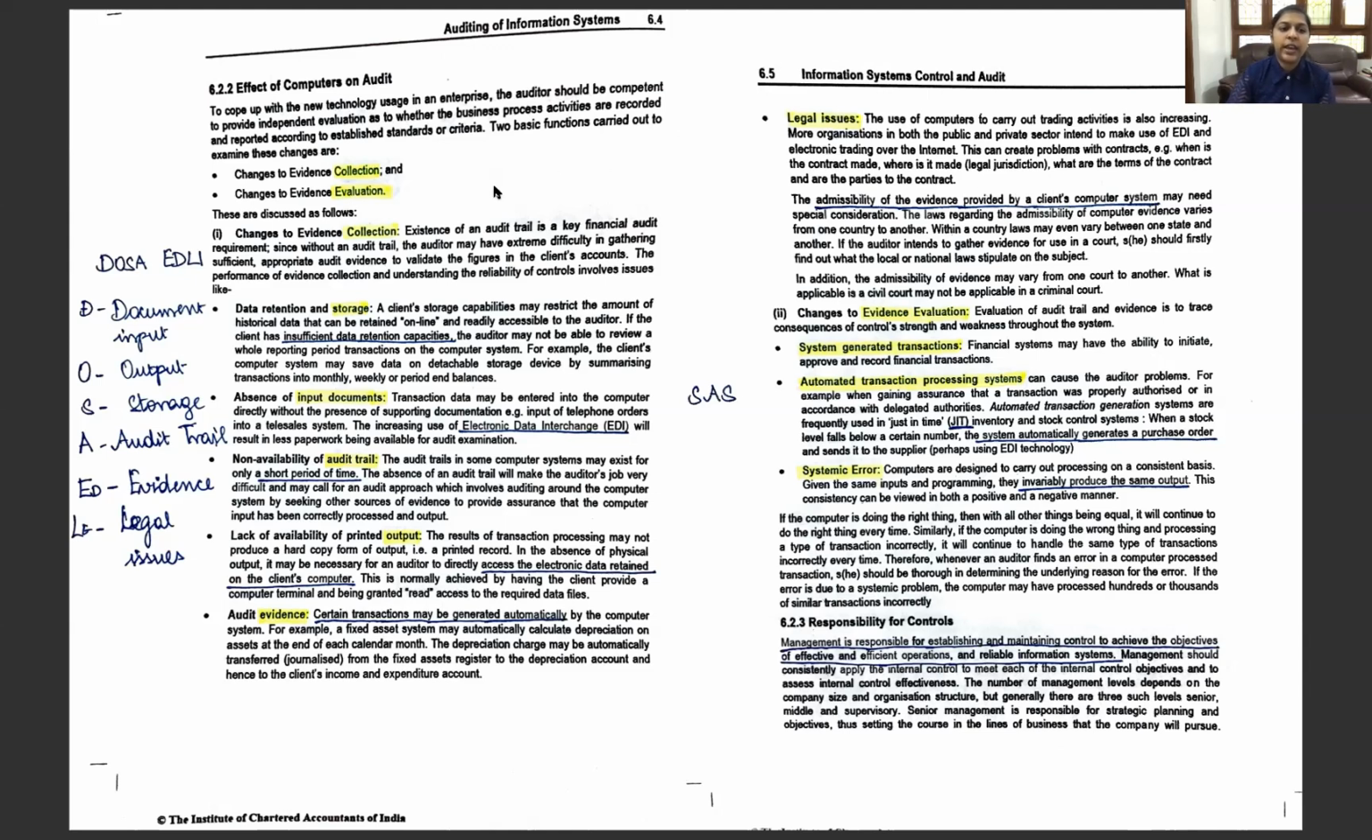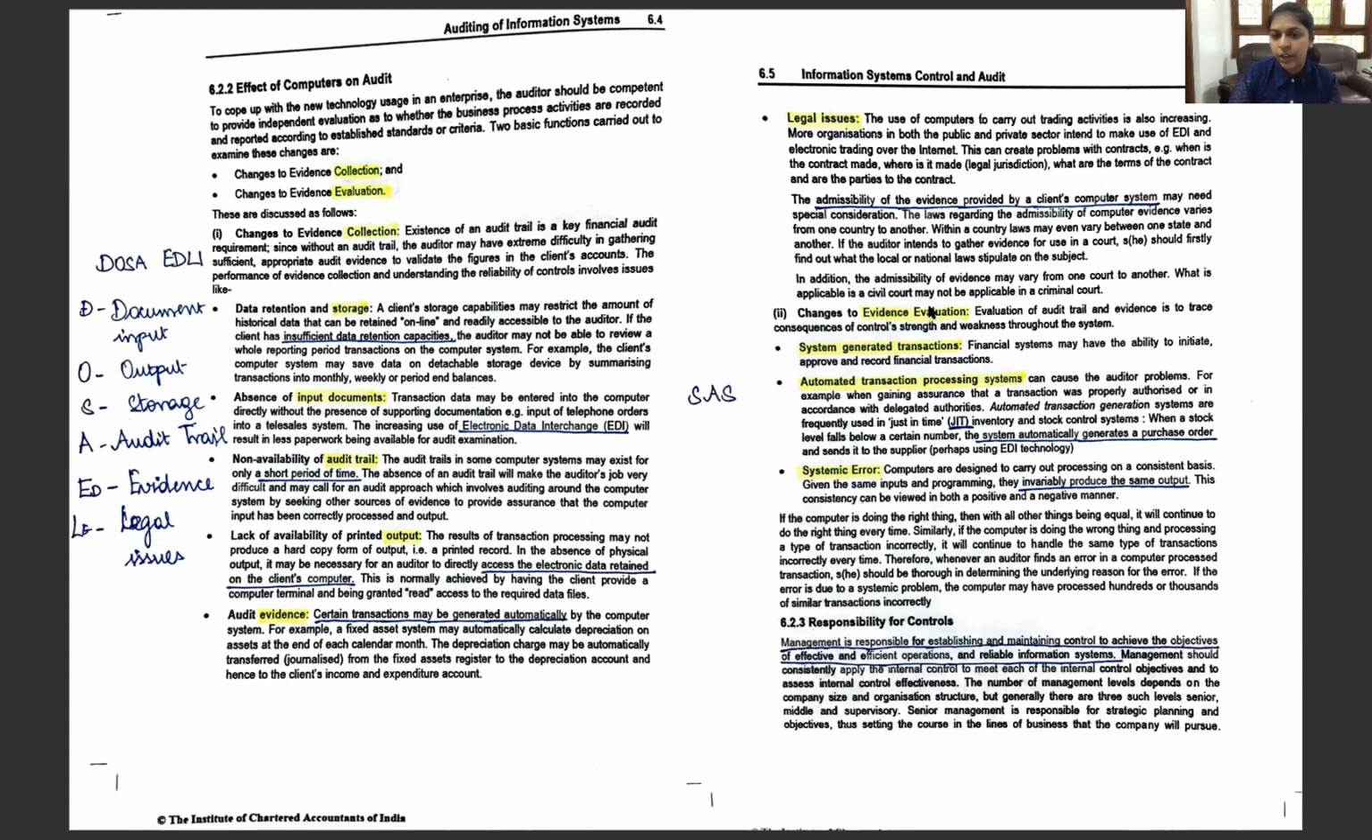So these are the aspects relating to the changes in evidence collection. What are the changes in evidence collection? Those are D for document input, O for output, S for storage, A for audit trail, E for evidence, L for legal issues. So that is evidence collection. What comes next?